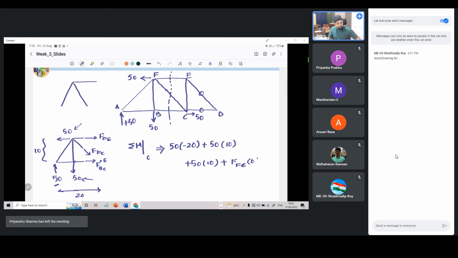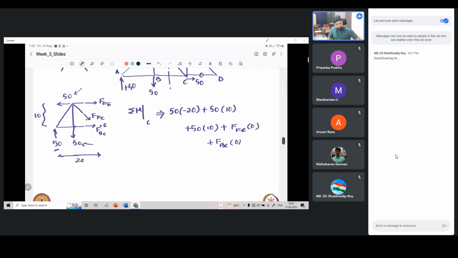FFC will have a 0 contribution. Similarly, FBC will have a 0 contribution. And then there will be only a negative contribution from minus FFE into 10 equals 0, because this will create a clockwise moment. So from here we can directly solve what is, we can see that it is 0. It comes out to be 0.